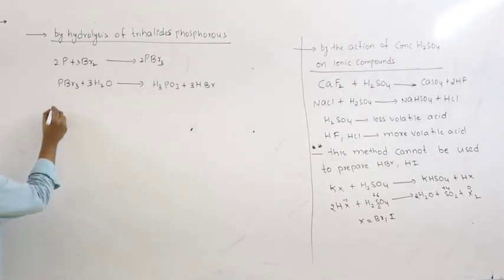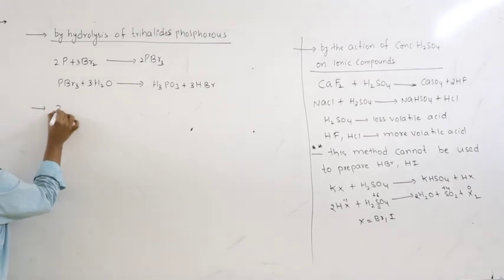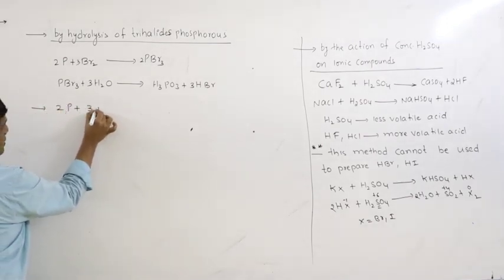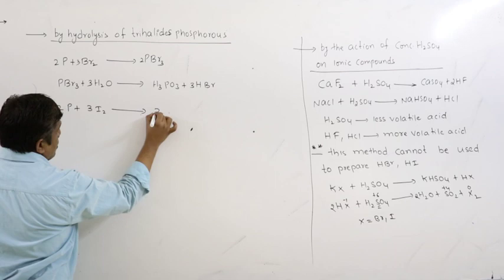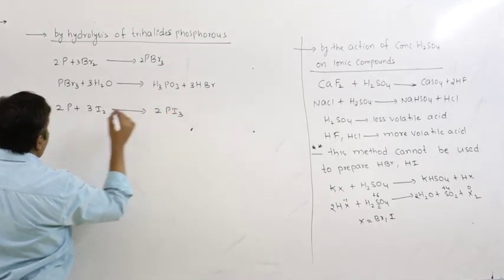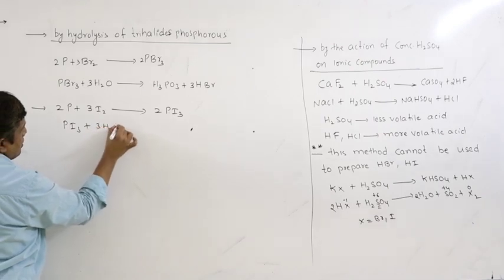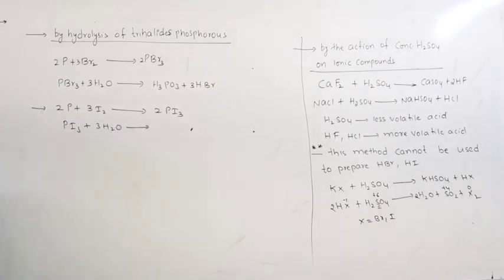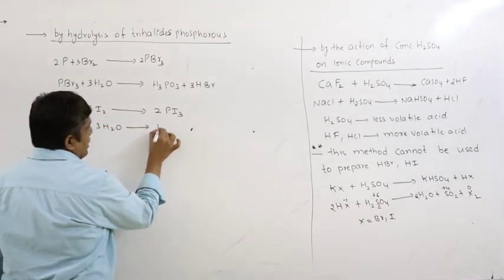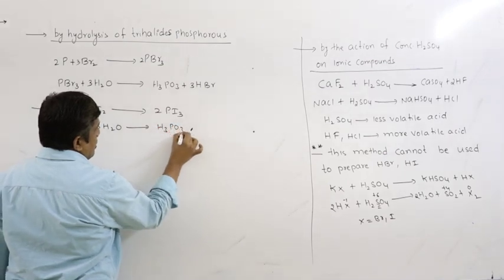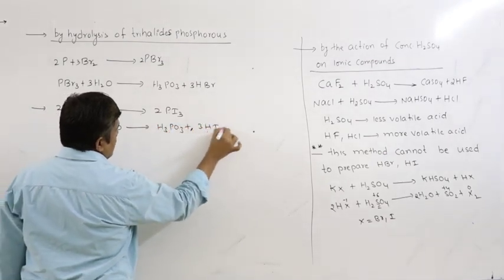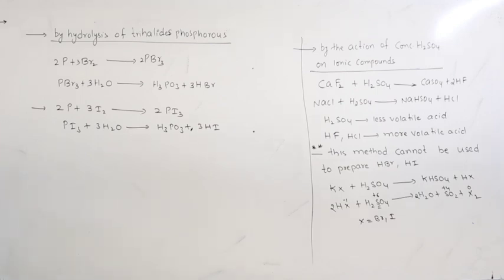Similarly, I can write for iodine, 2 phosphorus plus 3 I2 gives 2 PI3. On hydrolysis, remove each iodine and replace it with OH. So, what we get here is H3PO3 plus 3 HI.